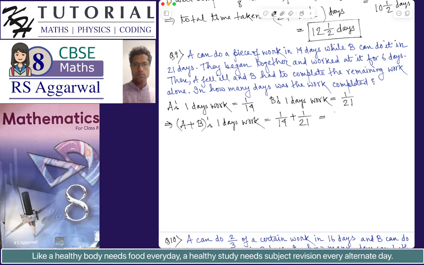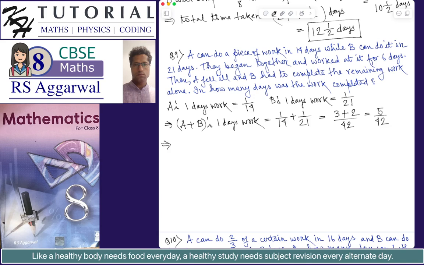So 3 plus 2 over 42, which is equal to 5 by 42.